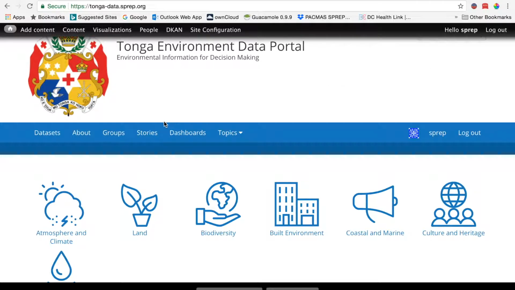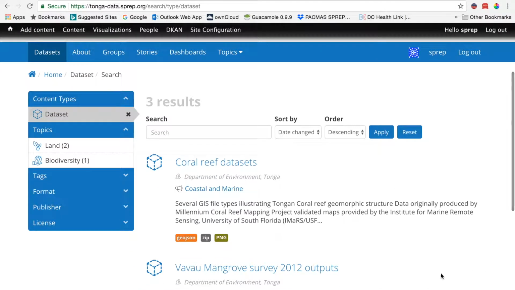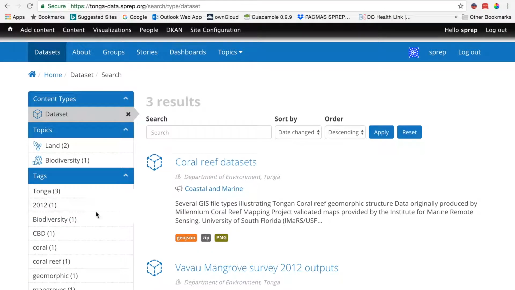Now we'll just take a look here at the datasets themselves. You can see that there's topics that you can select from. Tags are keywords that are entered in when the dataset's created, and you can type in tags to help find the dataset again, make it easier to be searched.